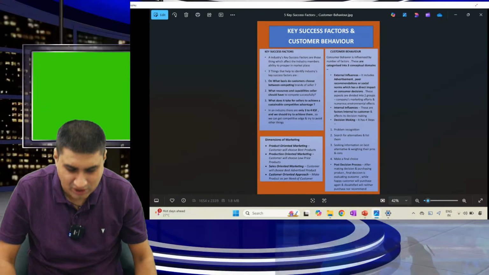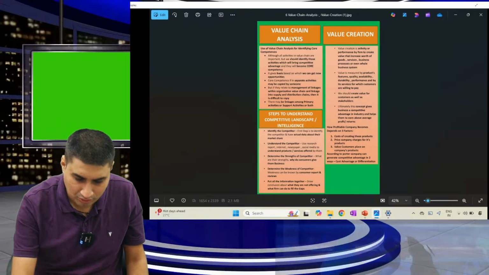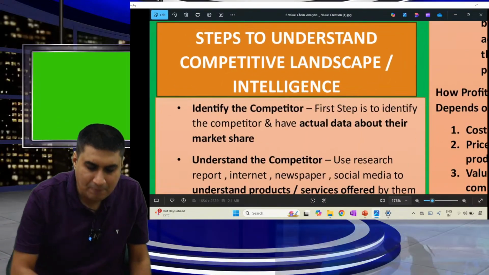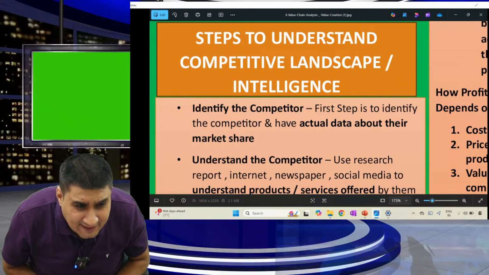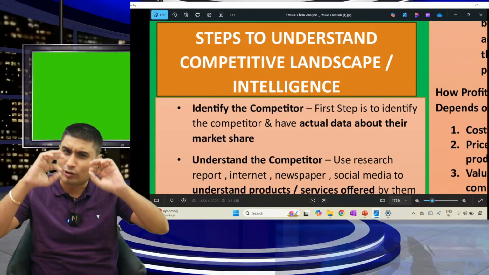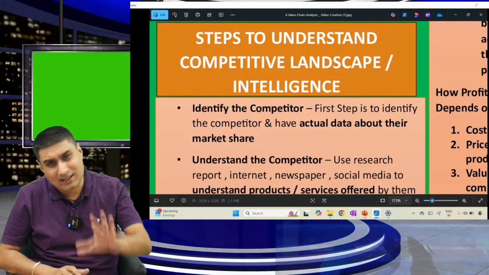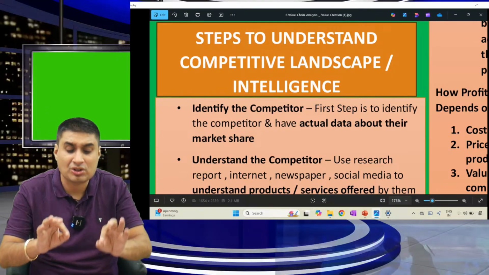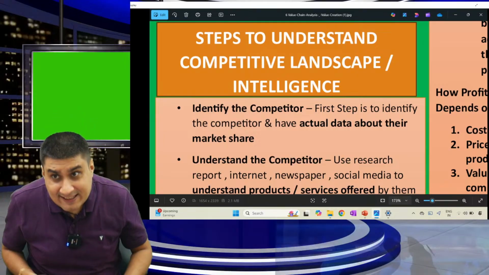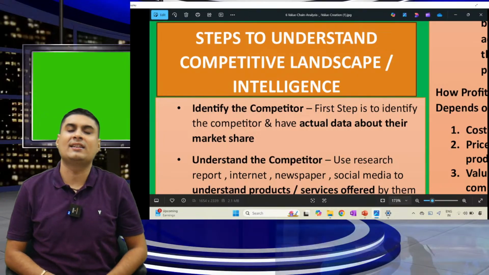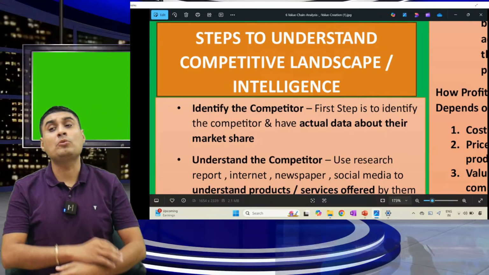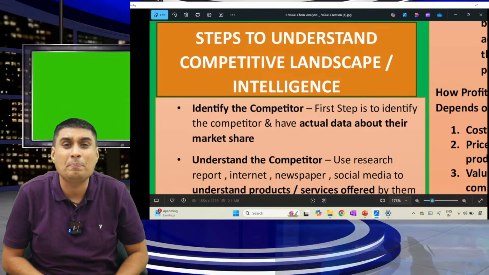Let's do one more small question. Then let's move to the step to understand competitive landscape or competitive intelligence. This is also a good question, not asked in recent attempts. It can definitely come. Competitive landscape or competitive intelligence: whenever I am doing business, I should understand my competitors.